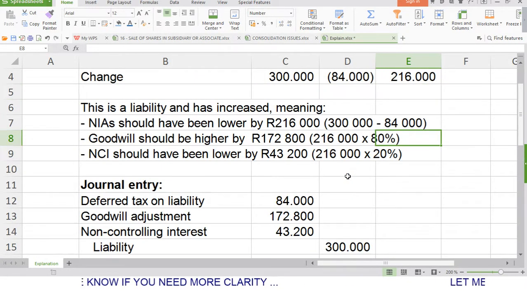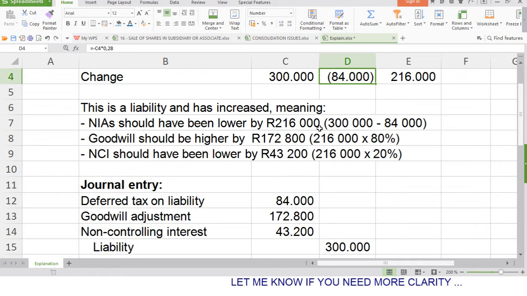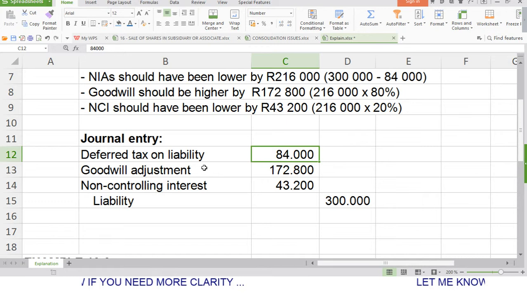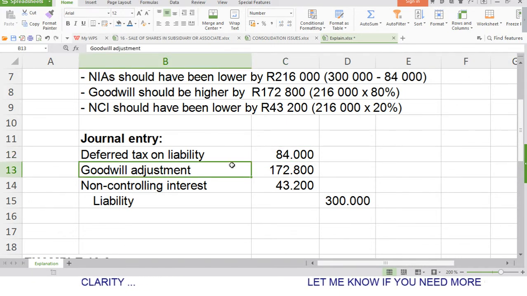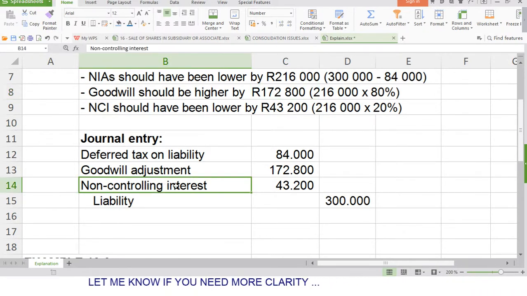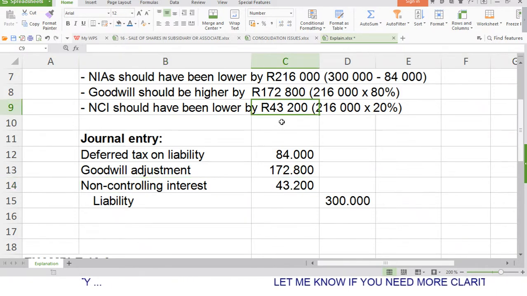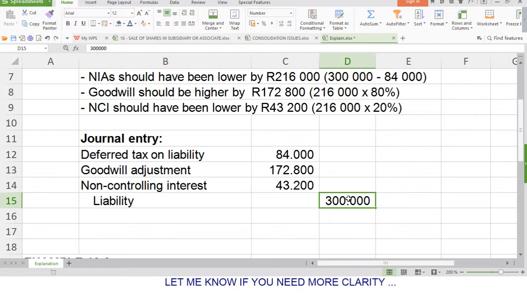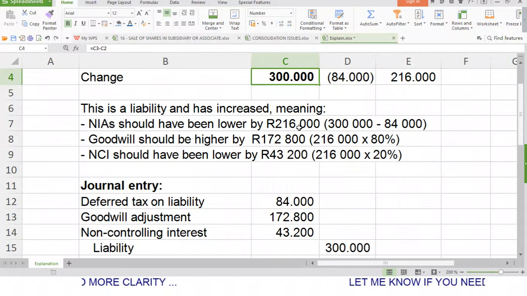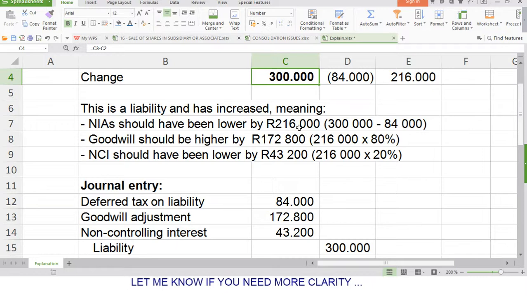So to show it in a general entry, we have the deferred tax that we should have adjusted at acquisition, the additional deferred tax asset: debit deferred tax, which is 84,000, and the goodwill, which was understated at acquisition, 172,800, and the non-controlling interest, which was overstated at acquisition, is 43,200, this amount here. And the liability, we increased the liability by 300,000, this understatement here. All right, I think that one is clear now. If you have a question, you can send me a follow-up question.